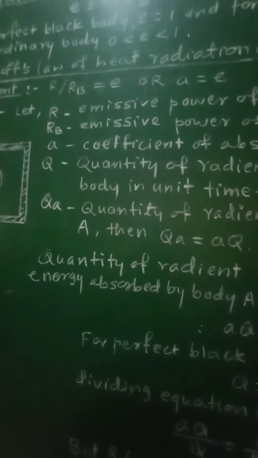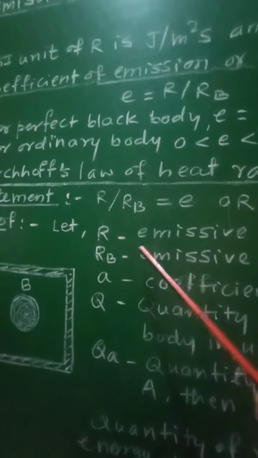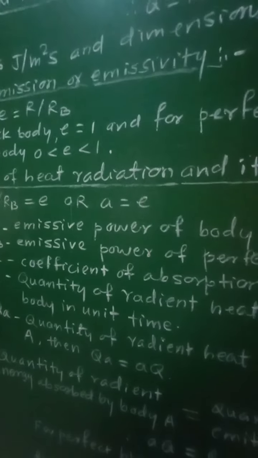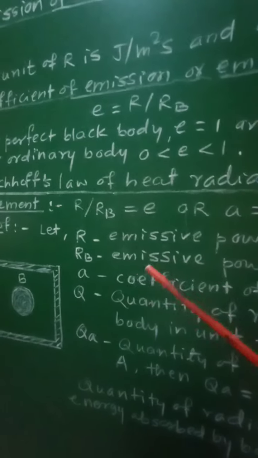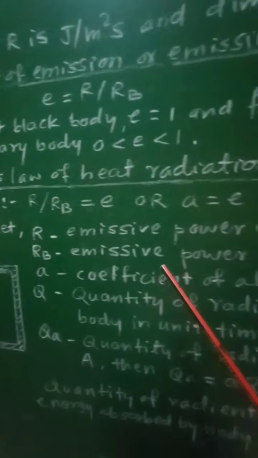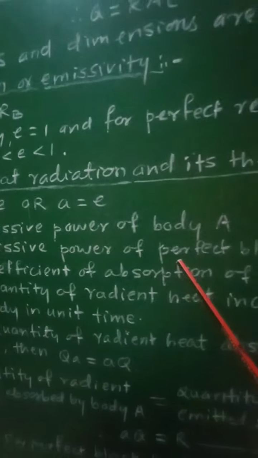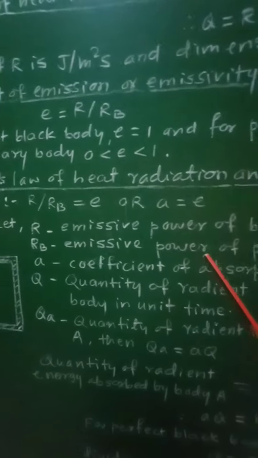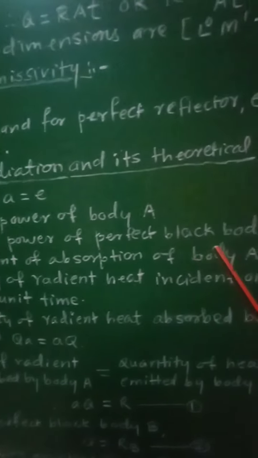In order to prove this, let R be the emissive power of body A. Then RB will be the emissive power of perfect black body B.